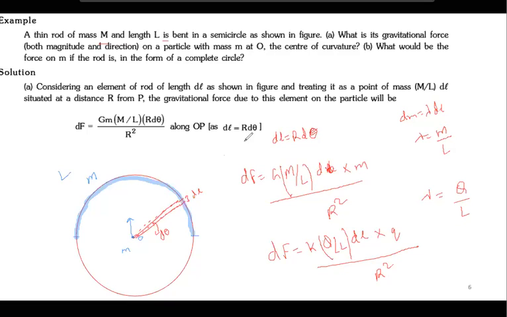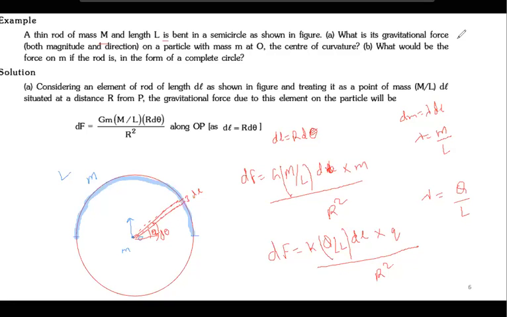Now, depending on which component I want to find, I'll take this angle. Suppose this is theta, that's why this is d theta. So the horizontal component is cos theta, and the vertical component is sin theta.